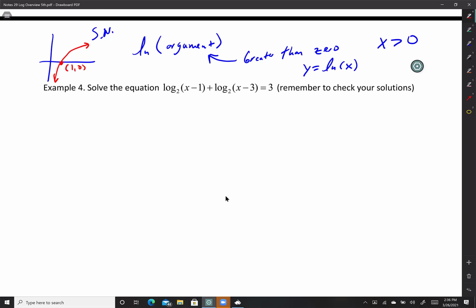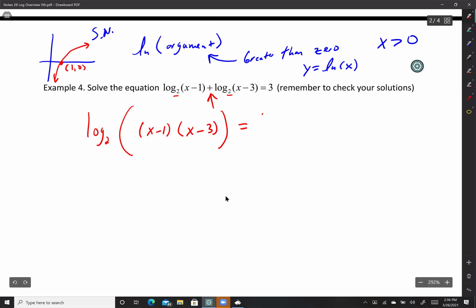All right, so let's see if we can use our properties to figure this out. It says solve the equation log base 2 of x minus 1 plus log base 2 of x minus 3 equals 3, and check my solutions. Because I have the same base with a plus in the middle, I can create one log, guys. Log base 2 of (x minus 1)(x minus 3) equals 3.